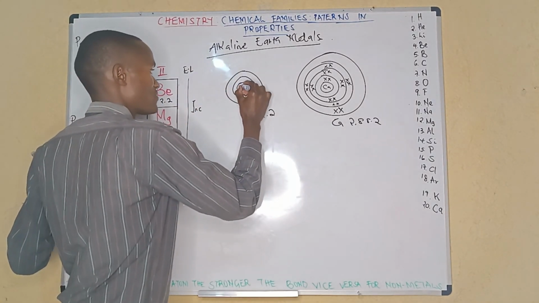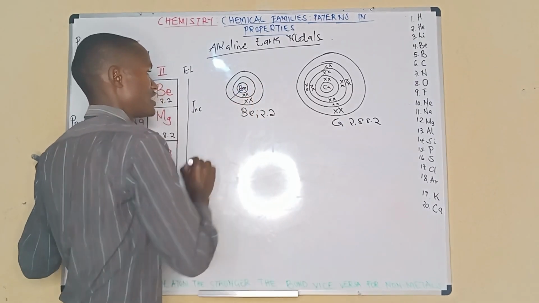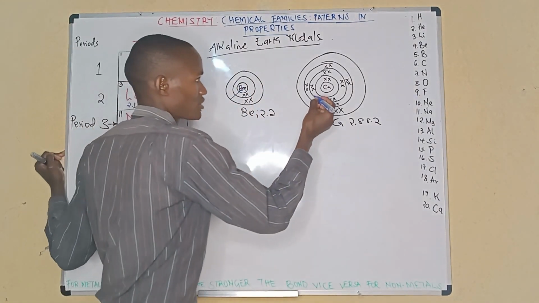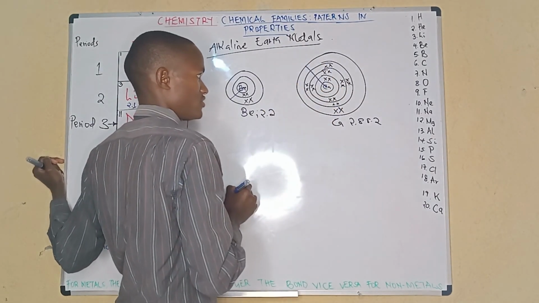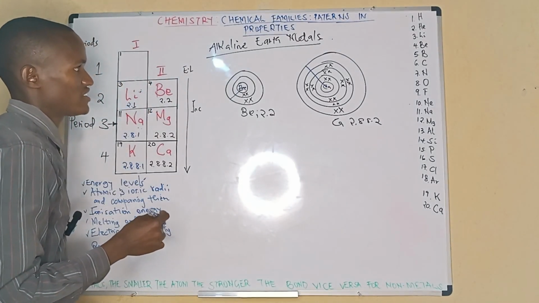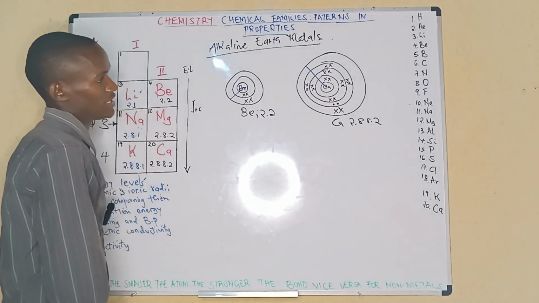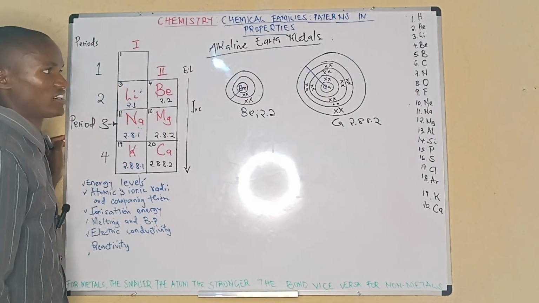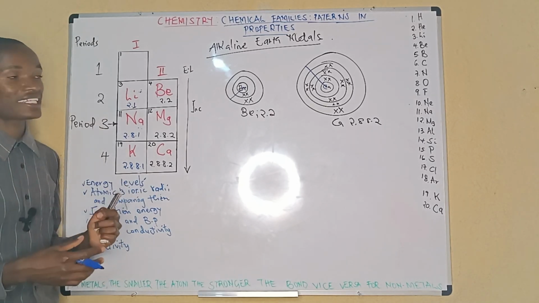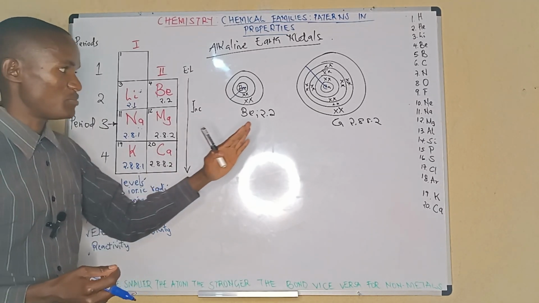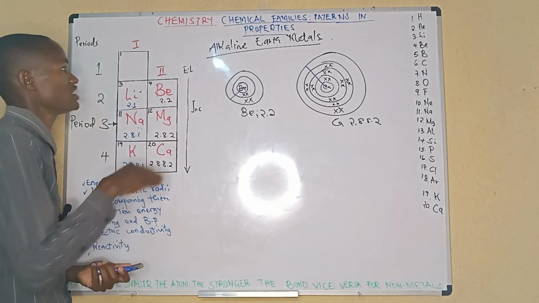Now, from the center of this nucleus to the end, that will be the atomic radius. The same case for calcium, from the center to the edge. And which is greater? It is calcium. Yes, calcium is greater, or it is bigger. You have to state first which is greater. Calcium is bigger. Reason, it has more energy levels. And the conclusion will be